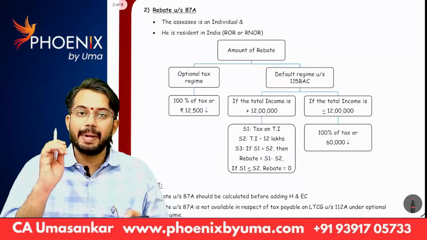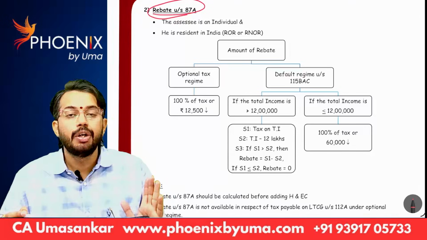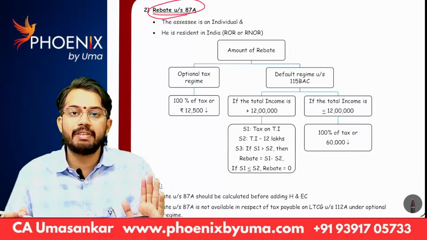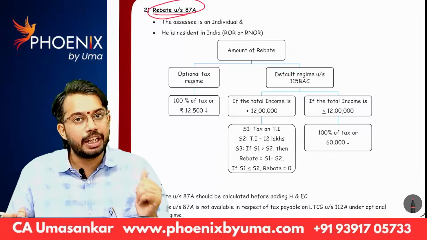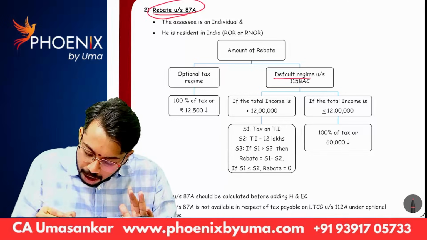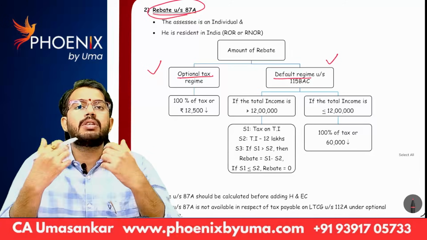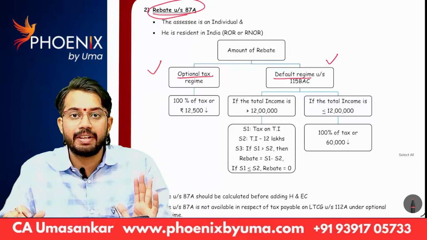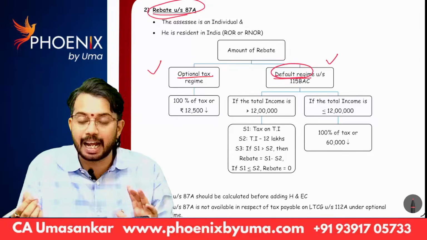Next, rebate under section 87A. There is an amendment. You know, rebate under section 87A is available subject to satisfaction of some conditions, and the rebate is available both under default tax rates as well as under optional tax rates. Under both tax rates, rebate under section 87A is available. First, let us see under default tax rates.